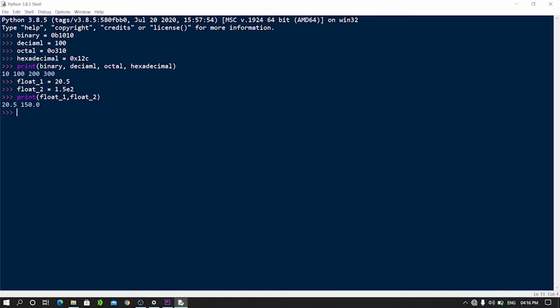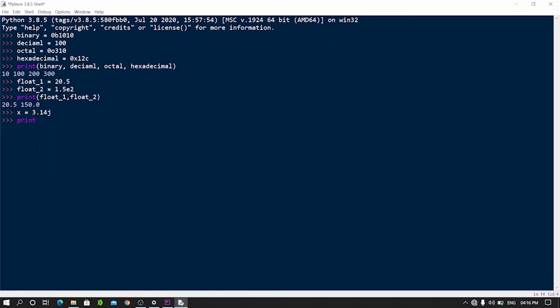As you can see, the exponential value will be converted into a normal float value when we try to print these values. Now let's try to create a complex literal in Python. So I'll write x equals 3.14j. Hit enter. So what are these values? Let's print and find out.